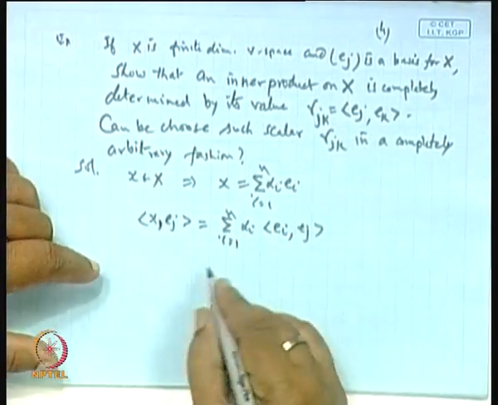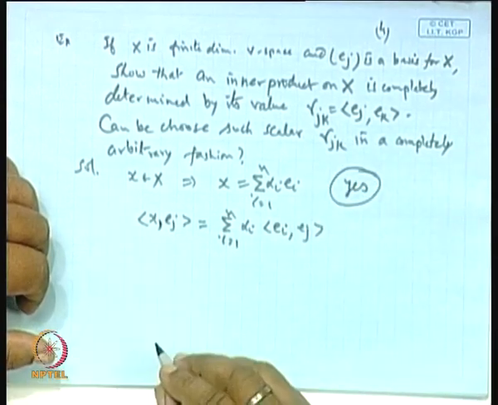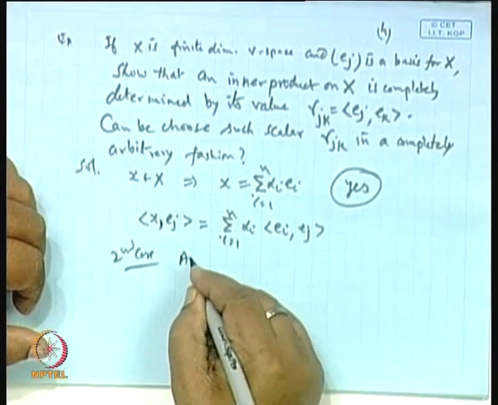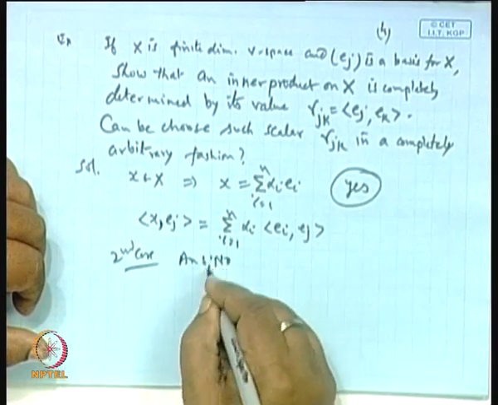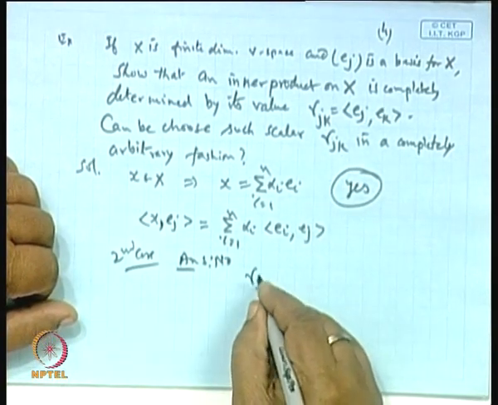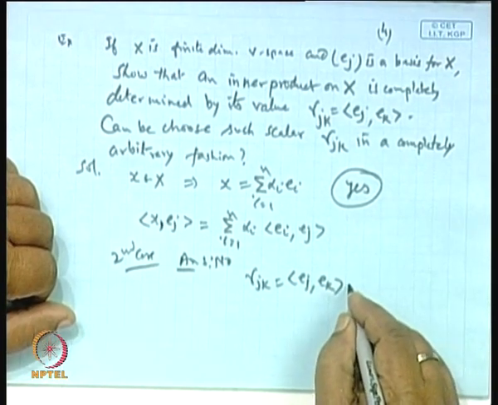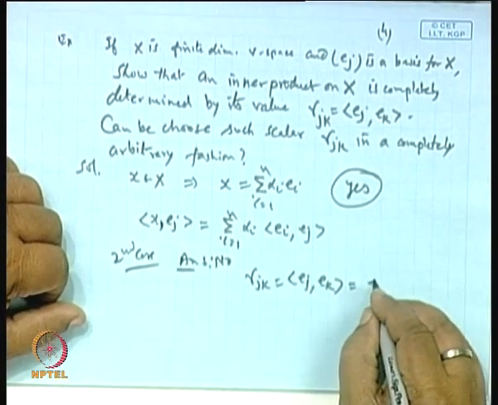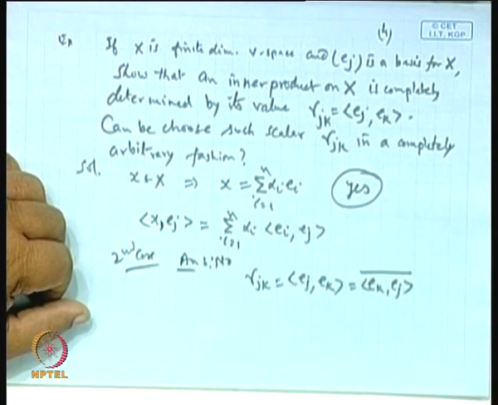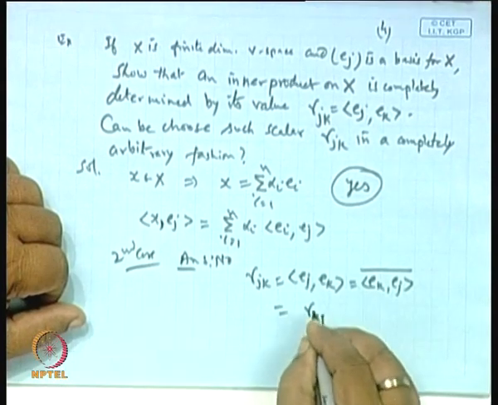Okay. Now, this is not the answer. So, answer is yes. Okay, first case. The second case, the answer is no. Why is it no? Because what is our gamma j k? Gamma j k is the inner product of E j and E k. Now, this will be the same as the conjugate of the inner product of E k and E j, but this is basically what? Gamma k j conjugate.